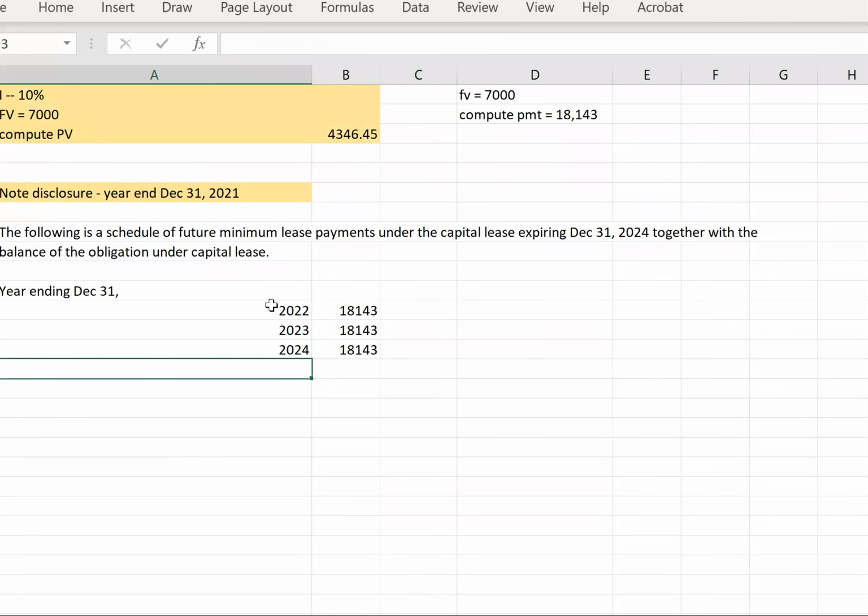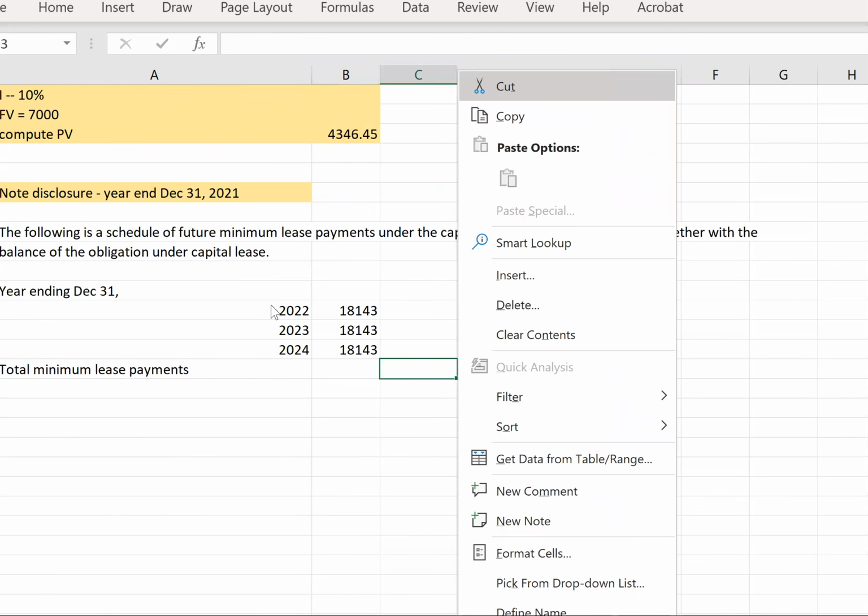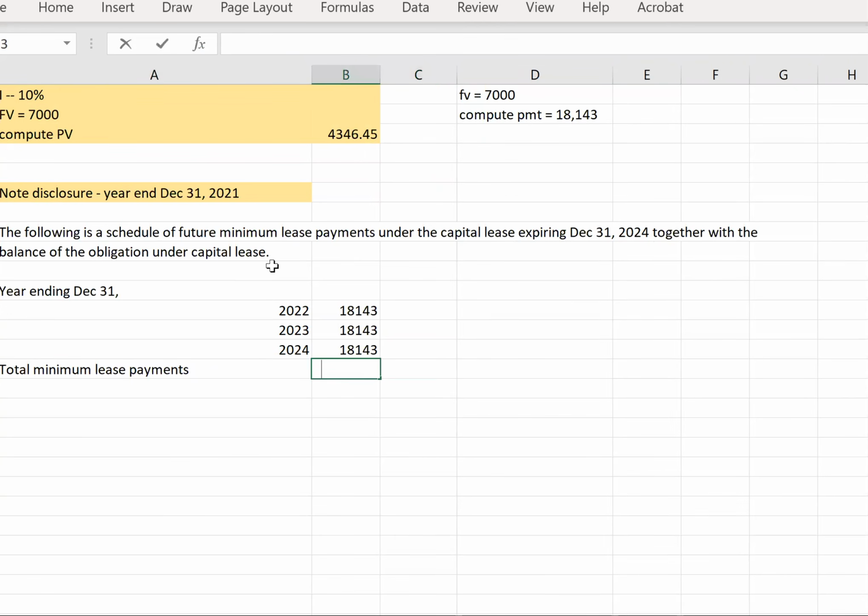Here, this is going to be our total minimum lease payments, and this is simply the sum of the above.